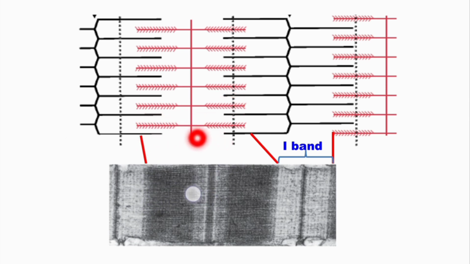So, this portion contains mainly myosin filaments plus the ends of actin filaments, and this is anisotropic to polarized light. Okay. This dark band is anisotropic to polarized light, and that is why this portion is called the A band. So, it means that our skeletal muscle has alternate light bands made up of only actin filaments or thin filaments, and dark bands which are made up of myosin filaments and ends of actin filaments.